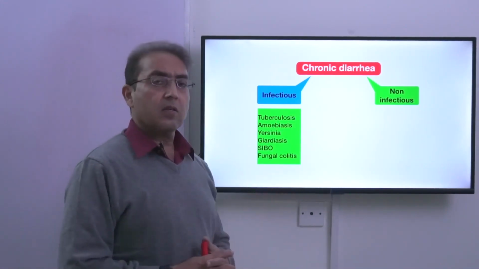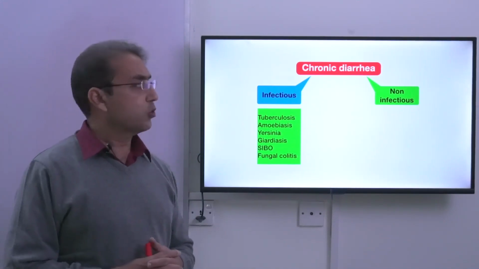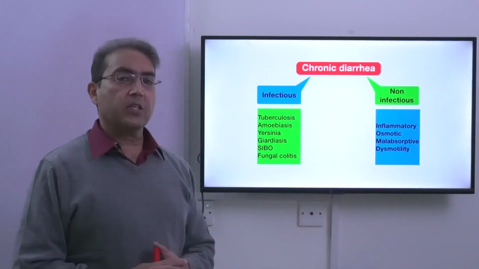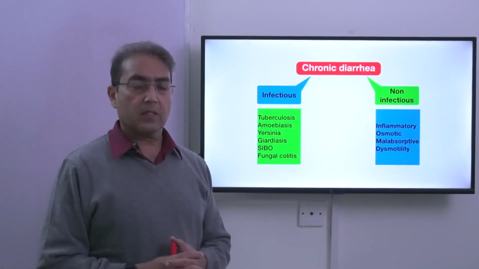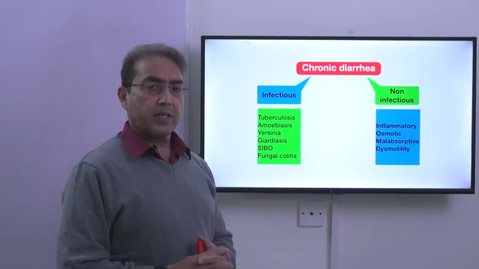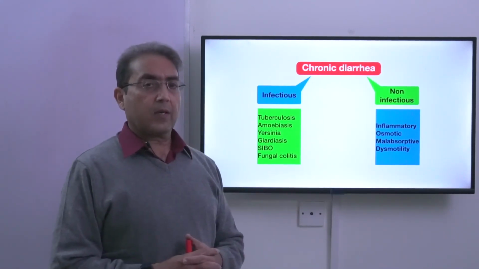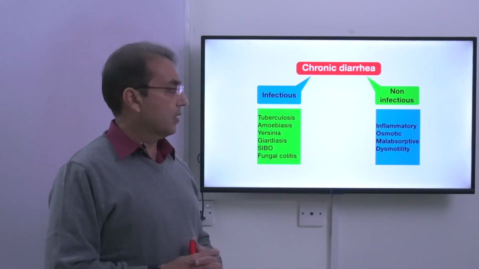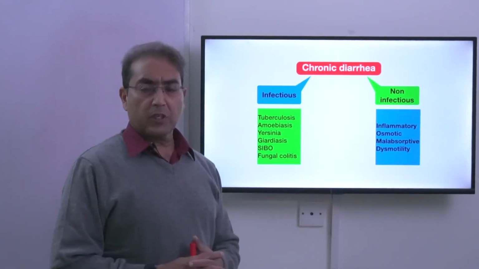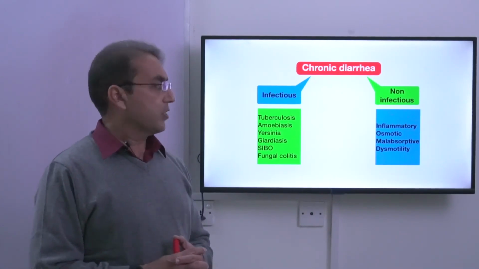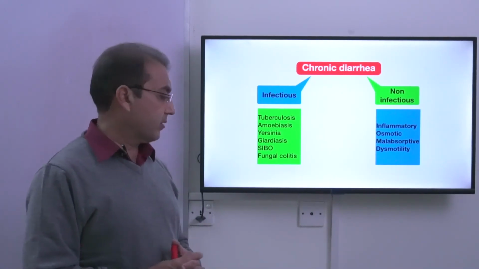And then there are non-infectious conditions which can produce chronic diarrhea. These include inflammatory conditions like inflammatory bowel disease, that is ulcerative colitis or Crohn's disease. Then you can have osmotic diarrhea because, for example, lactose intolerance, malabsorptive diarrhea in multiple diseases, and then you have dysmotility diarrhea, in which the motility is enhanced, usually seen in functional bowel disorders like irritable bowel syndrome.